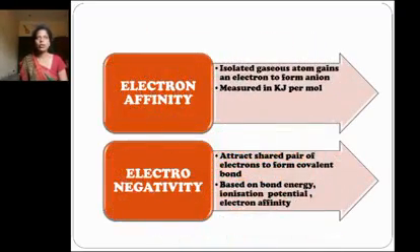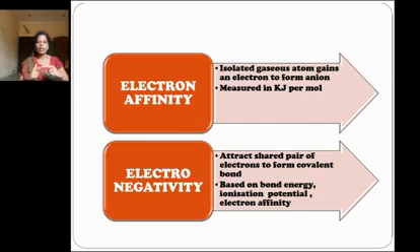Next is electron affinity. Electron affinity is the amount of energy released when an isolated gaseous atom gains an electron to form its anion. Like ionization energy, electron affinity increases from left to right and decreases from top to bottom in a group.